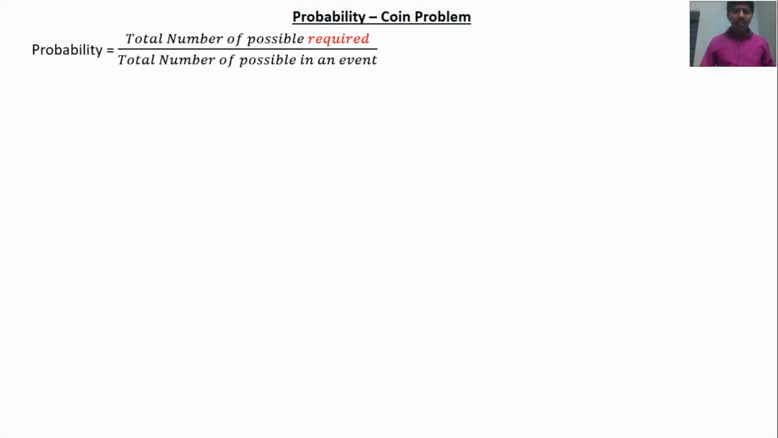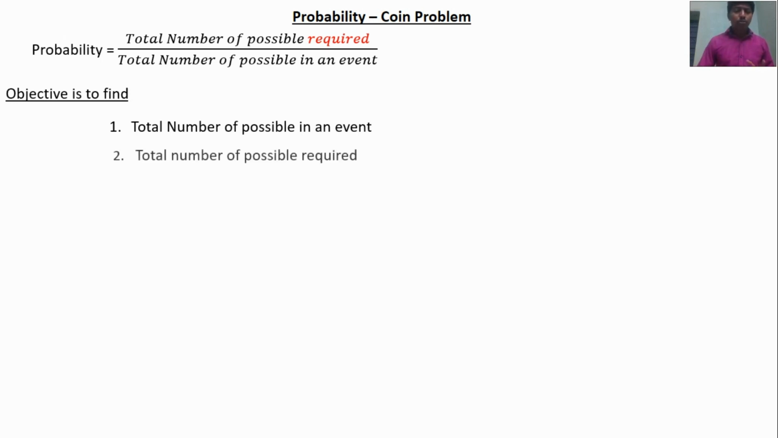Generally, probability is defined as the ratio of the total number of possibilities required to the total number of possibilities in an event. Our objective is to find, first, the total number of possibilities in an event. An event may be a coin drawn, a dice, or a ball taken. The second objective is to find the total number of possibilities required. If both of them are known, we can find the probability. So first we discuss how to calculate the total number of possibilities in an event.